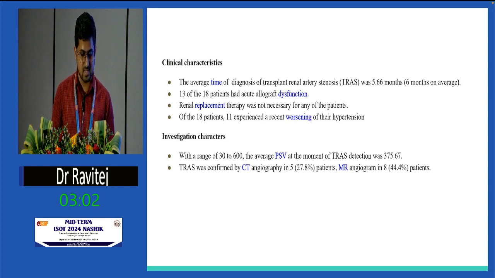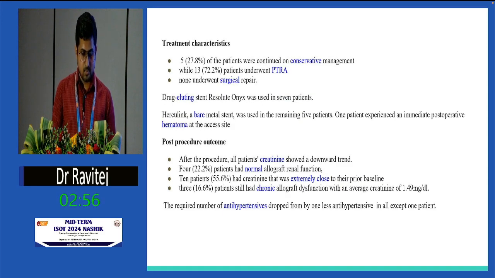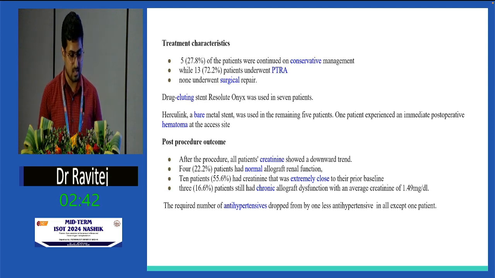TRAS was confirmed by CT angiography in 5 patients, that is 27%, and by MR angiogram in 44%. Treatment characteristics: 5 of the patients continued on conservative management. They had a normal allograft function at presentation, but they had other symptoms suggestive of TRAS. The remaining 13 patients underwent PTRA. None of the patients underwent surgical repair.